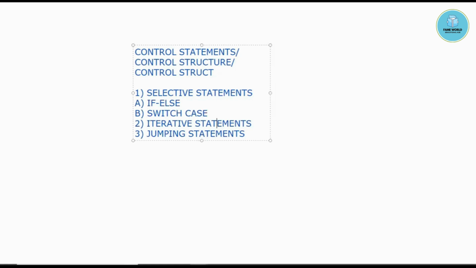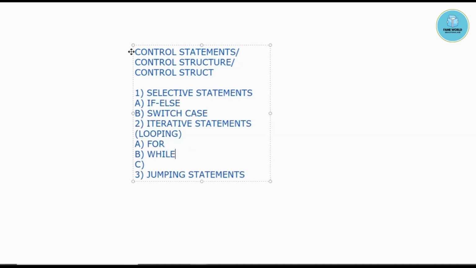When we are talking about iterative statements, basically the concept of looping is used. Looping is used when we want to perform a similar task again and again. If we want to use a similar formula again and again, to reduce the lines of code we use looping. There are three different types of loop: for, while, and do while.